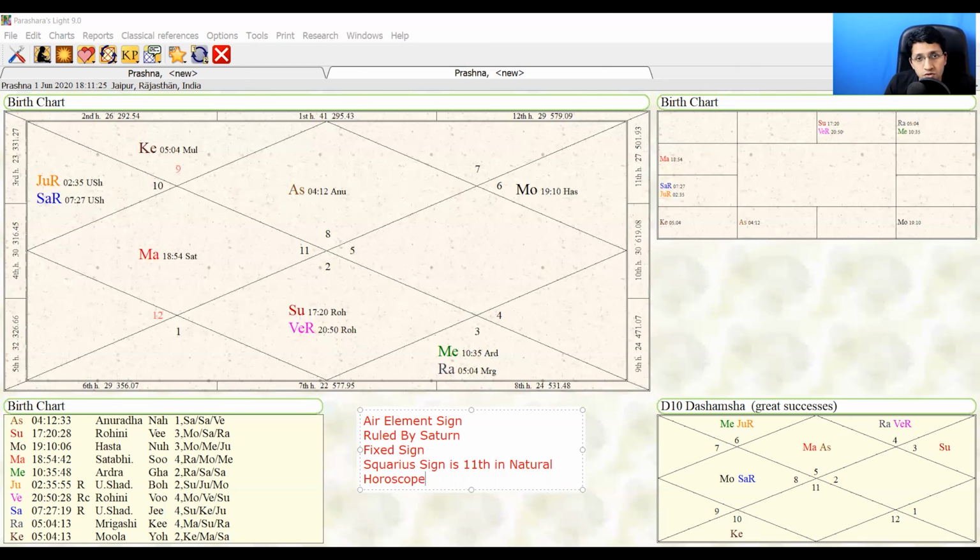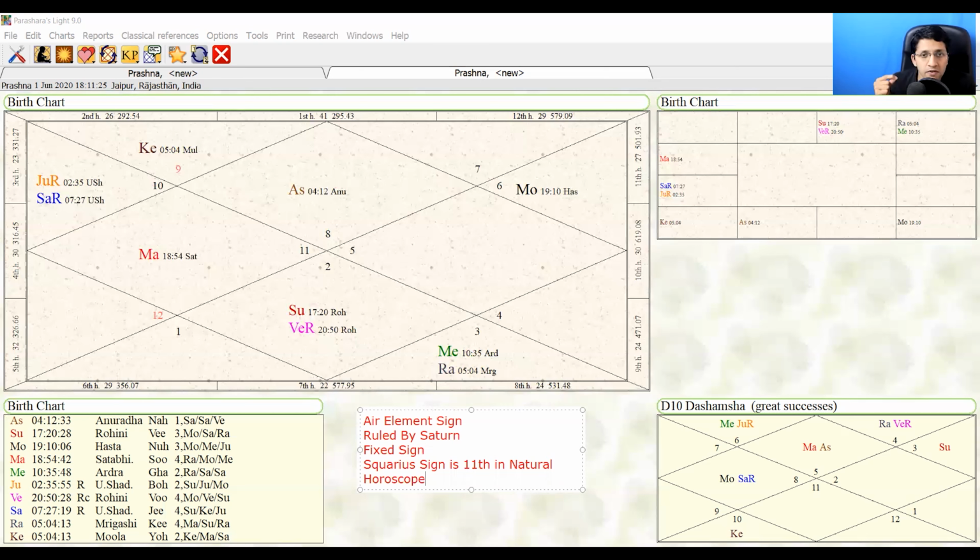So in the natural horoscope, that is Aries ascendant, with the first sign Aries in the first house, Aquarius comes in the 11th house. We always consider the placement of a sign from Aries to get a deeper understanding of that sign and what it really means.